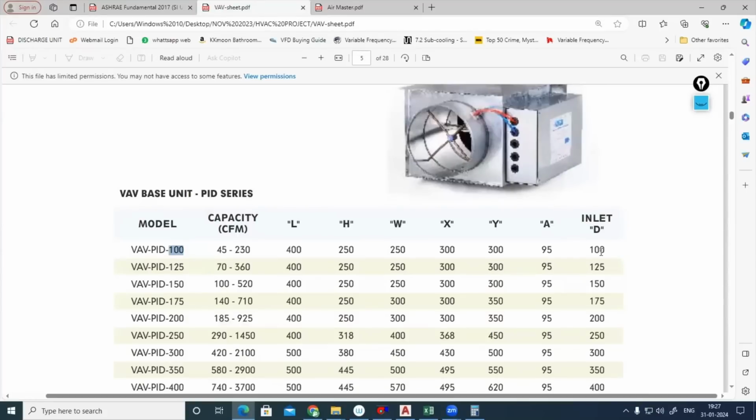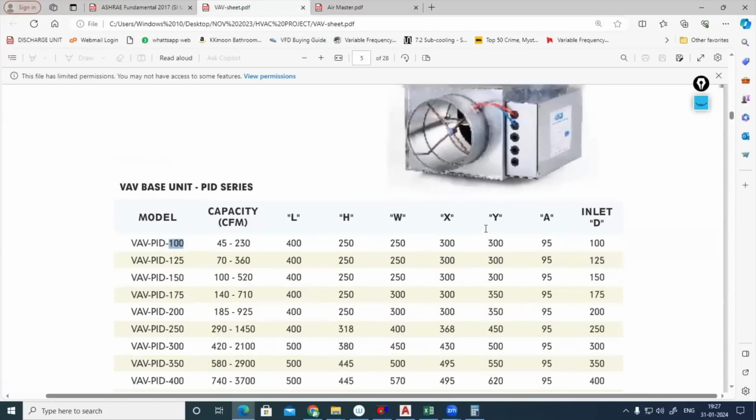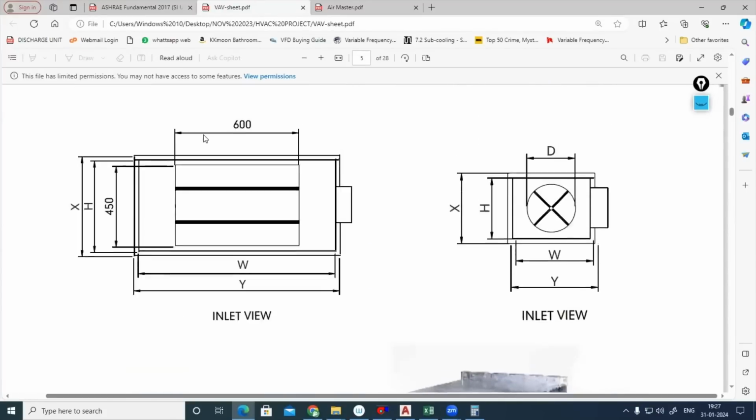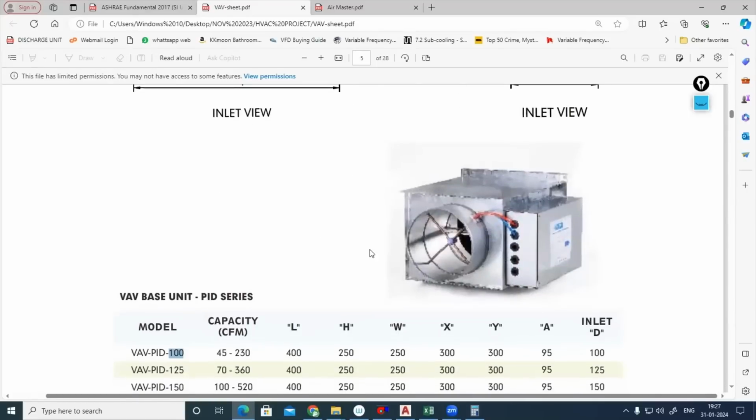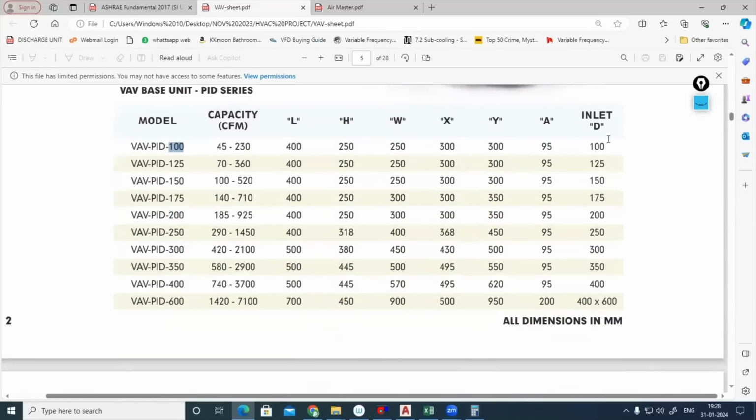For example, inlet is diameter, but outlet will come rectangle or square in shape. But if the CFM range is increasing, for example, 1420 to 7100 CFM ranges, the inlet is not diameter, it is rectangle in shape. So it may vary, but rest everything you can check, the inlet is diameter only, round in shape.